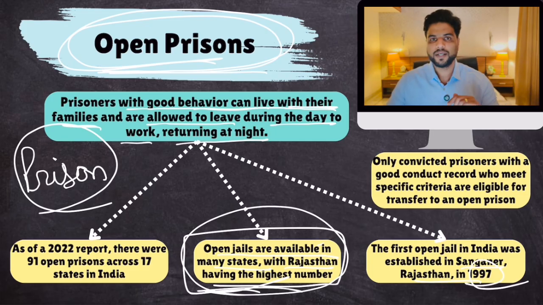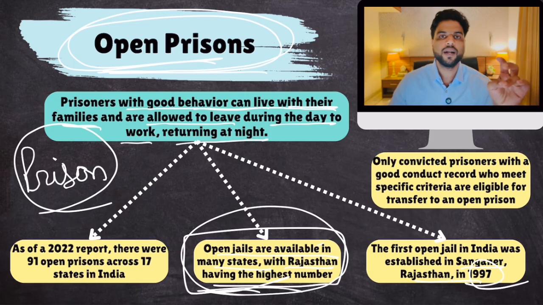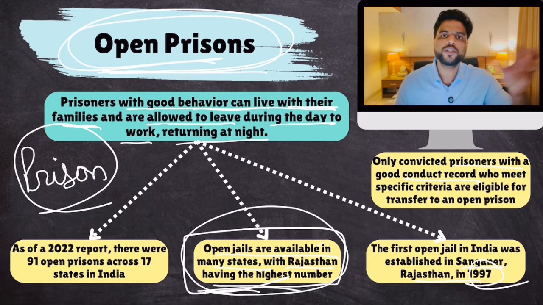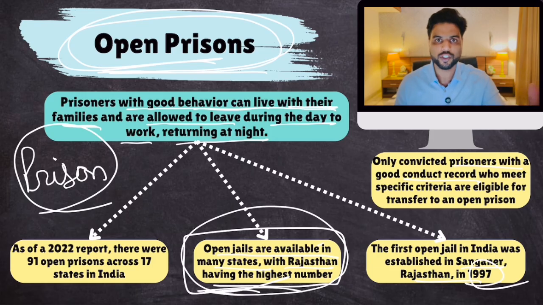Now remember this part. Many of you might think that open prisons are very easy for the prisoners. Why do we have open prisons? Open prisons were established for prisoners with a very good conduct record who were arrested for minor crimes. They are not a danger to society. Plus, through open prisons, these prisoners can still establish contact with society. So when they get out of prison, they have no problem adjusting to society. That leads to better rehabilitation.